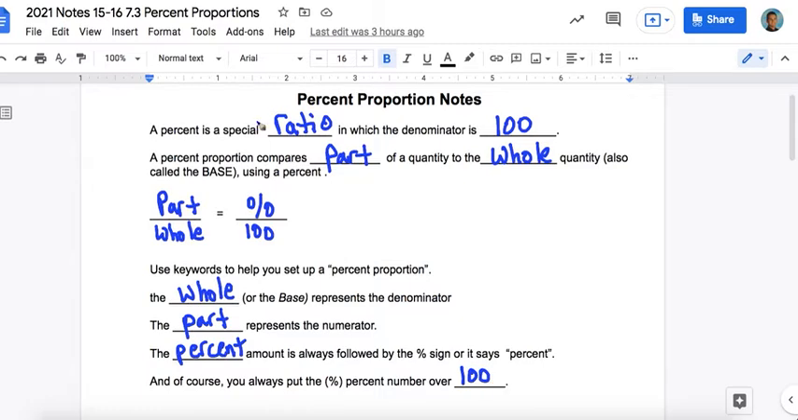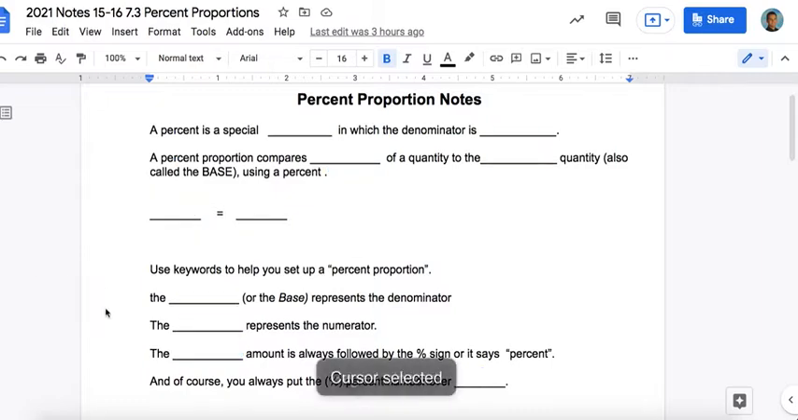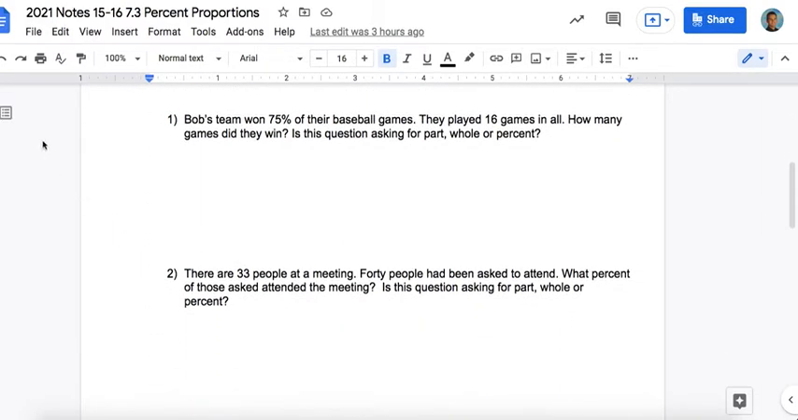So let's look at some word problems, and we need to figure out what the part, the whole, and the percent is. So let's take a look at number 1 here. Bob's team won 75% of their baseball games. They played 16 games in all. How many games did they win? Okay, I want to know how many they won. So is this question asking for part, whole, or percent? If they played 16 games in all and they won 75%, then the wins is the part. Okay?